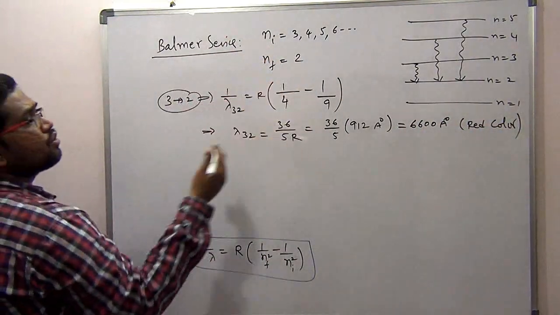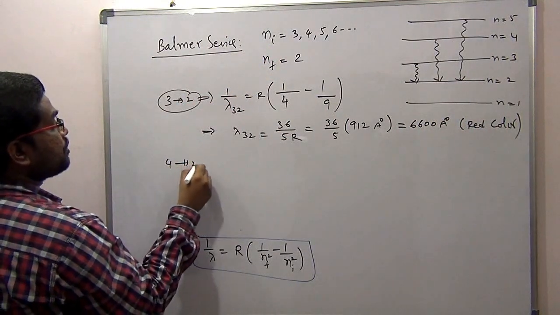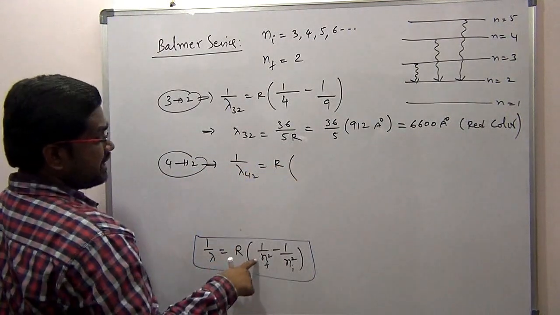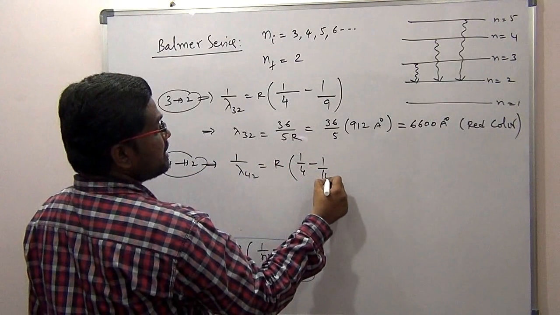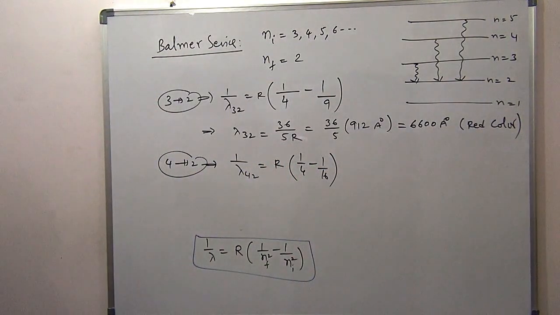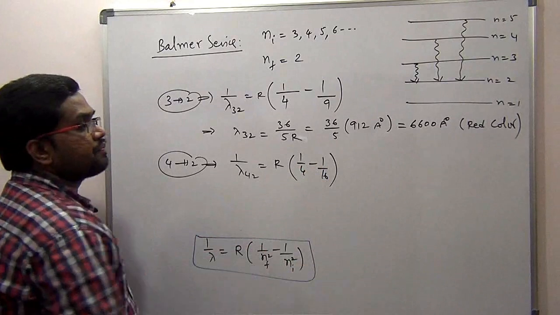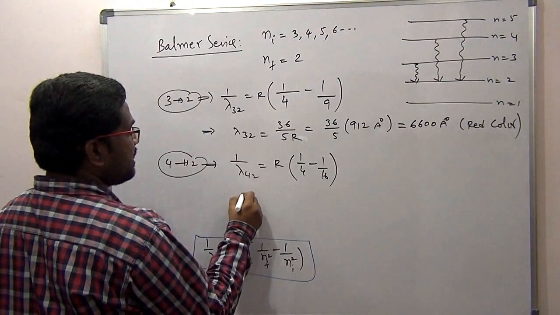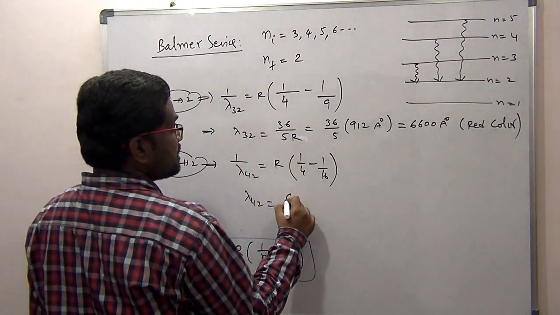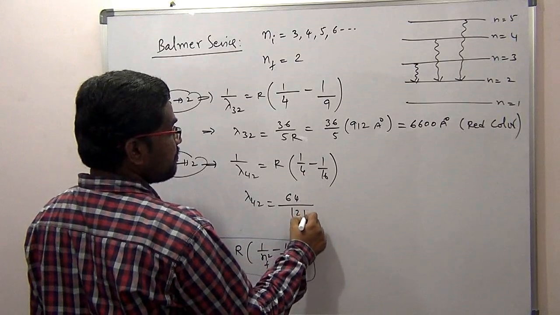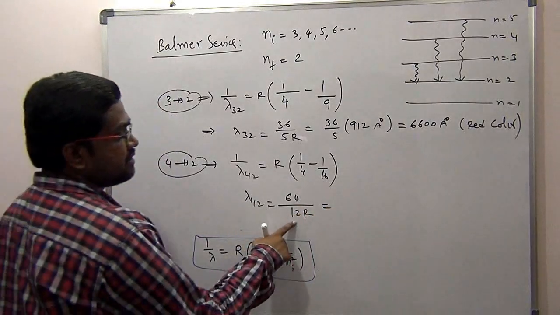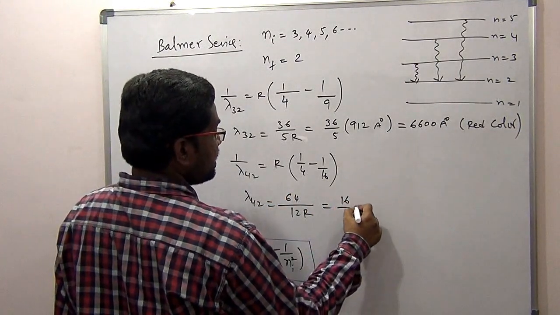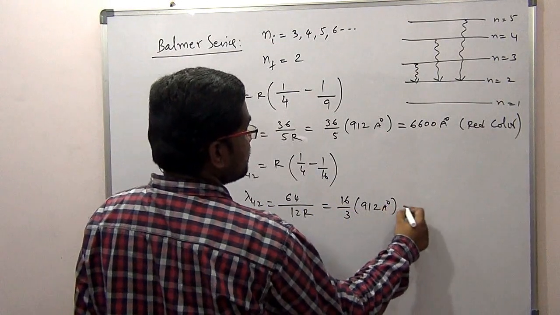The next line will be 4 to 2. How to calculate: 1/λ(4→2) is equal to R into (1 by 4, since finally it is 2, minus 1 by 16, since initially it is 4). Then 4 minus 1 over 16 gives 3/16. So λ(4→2) is equal to 16/(3R), that is 16/3 into 912 angstroms.